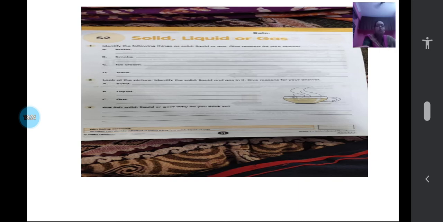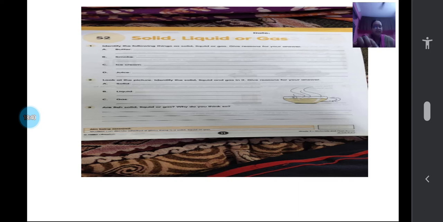What about ice cream? When it is not melting, just ice cream they are given. They are not told that it is melted ice cream. So you think, is it solid or liquid? Then juice, liquid or solid or gas. And then you write reason. Reason, one property only you have to write.